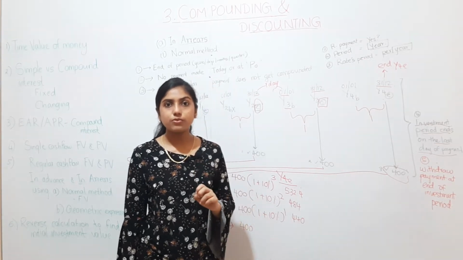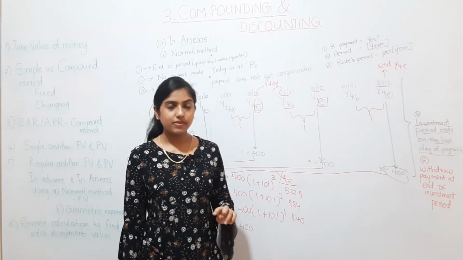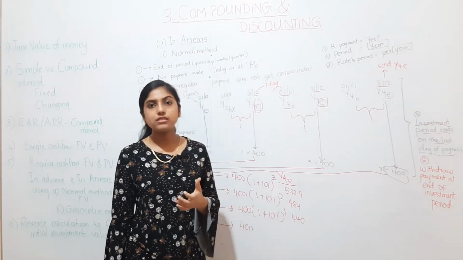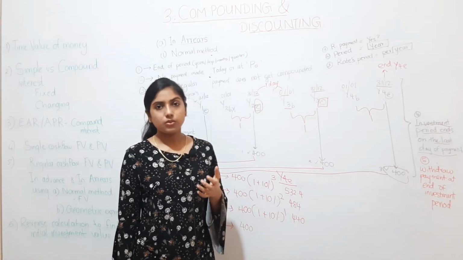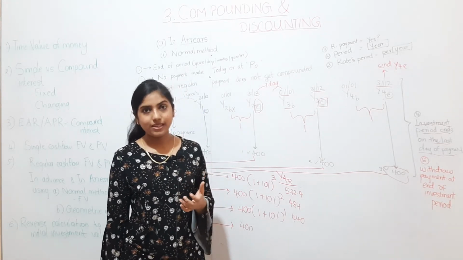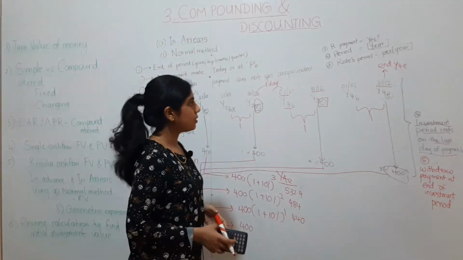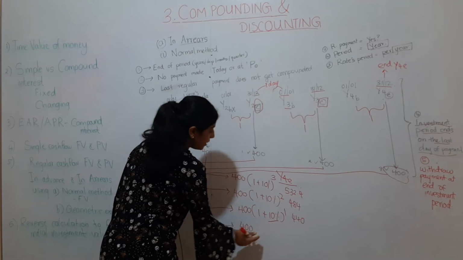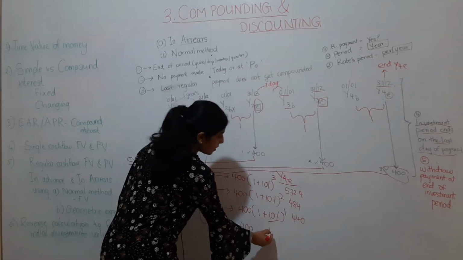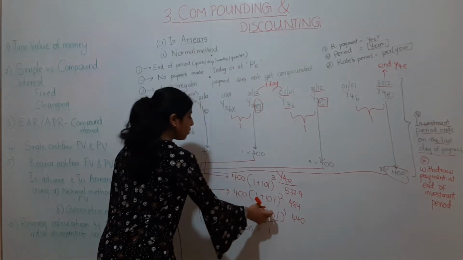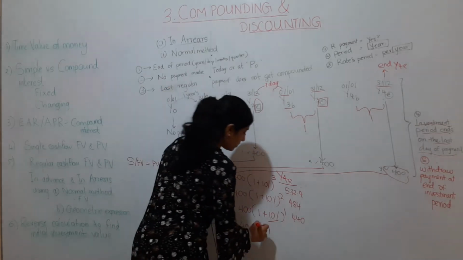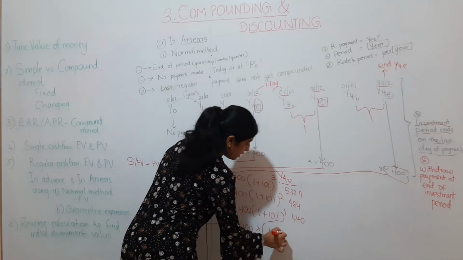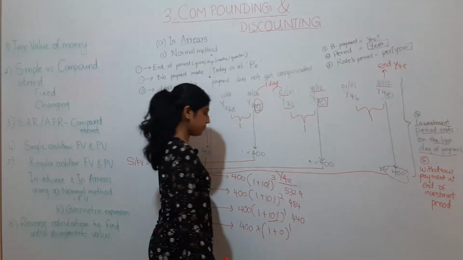It doesn't wait for at least a year, and we earn interest only when our cash flow waits for at least 1 year. So since it waits only for 1 day, we will not add interest to it. So this part will just be 1 plus 0 to the power 1, no interest.